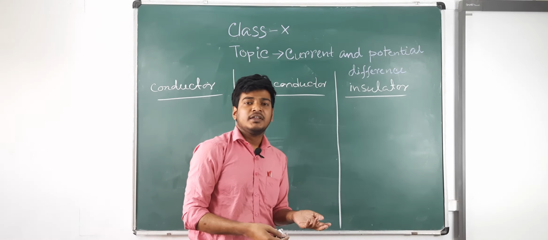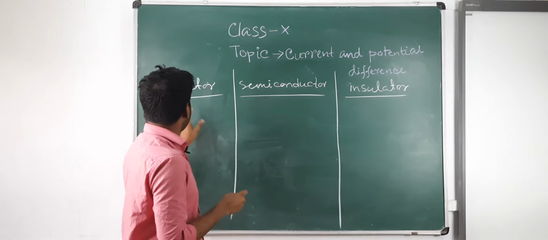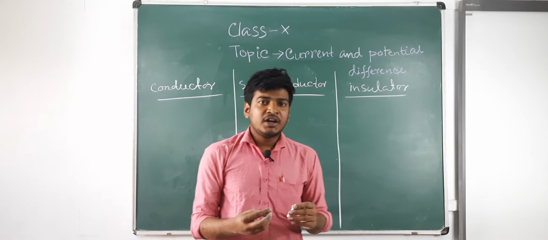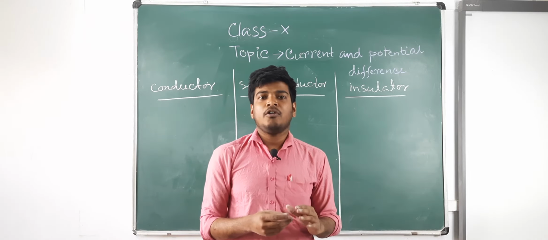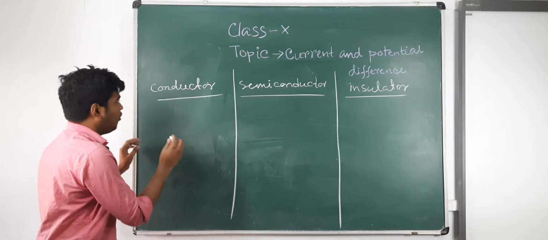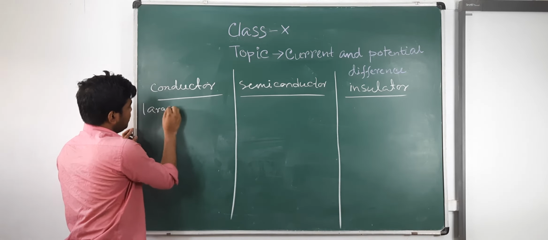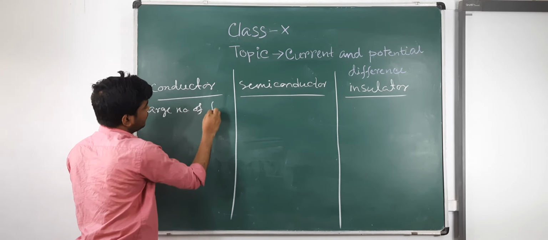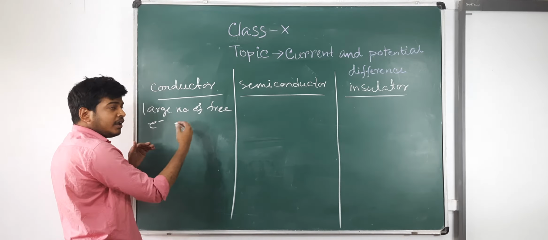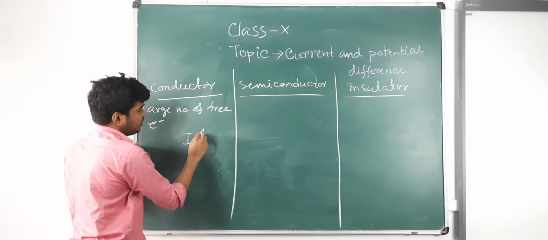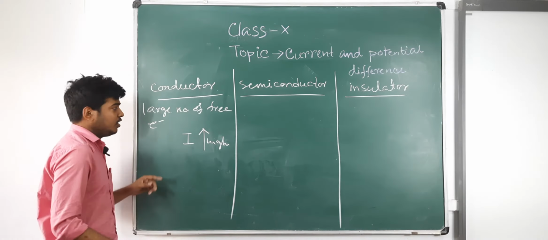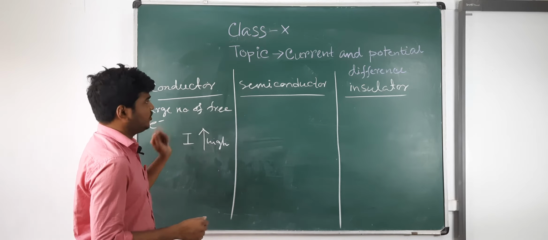Why does a conductor allow current to flow? Because in a conductor there is a large number of free electrons that can move. So the current inside the conductor is high because of the large number of free electrons.